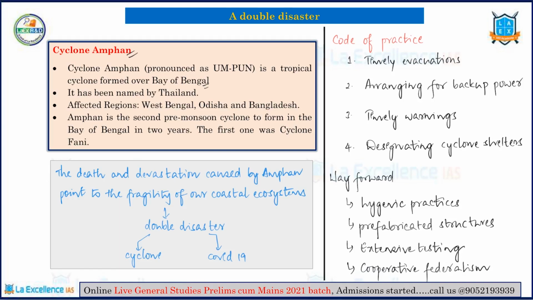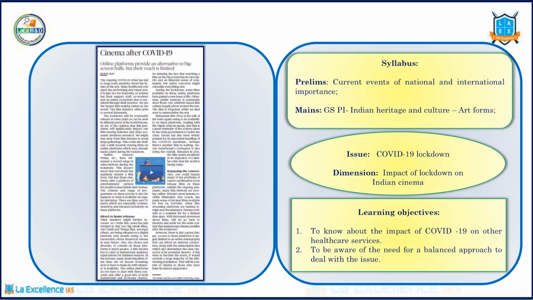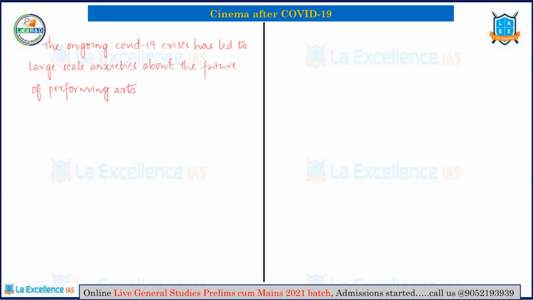Now let's move on to the next article. The title for the next article is Cinema After COVID-19. The syllabus connection is listed here. Please have a look. The issue is related to the COVID-19 lockdown, and the dimension is the impact of this lockdown on Indian cinema. So the ongoing COVID-19 crisis has led to large-scale anxiety about the future of arts. Many livelihoods basically rely upon performing and visual arts, but these cannot take off at the moment because of lockdown restrictions.